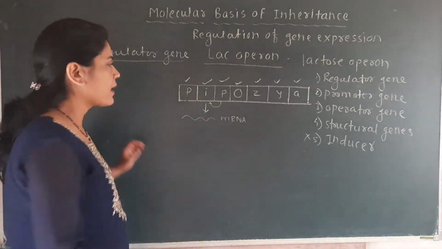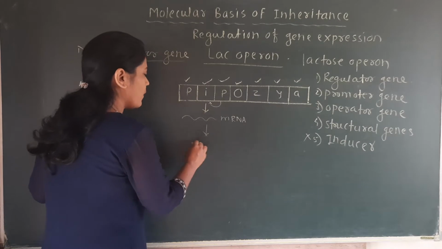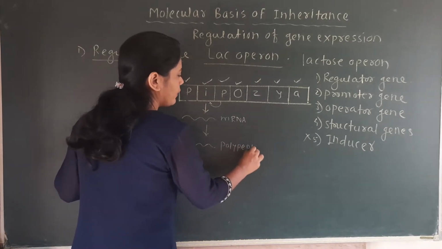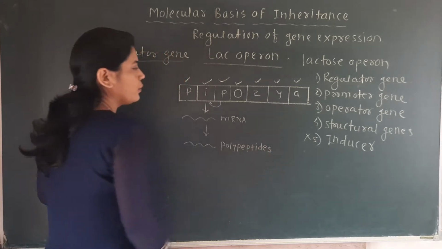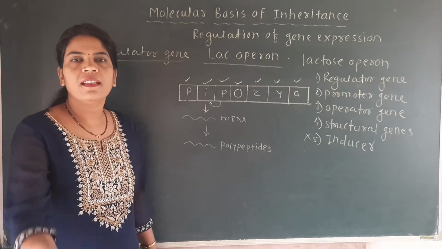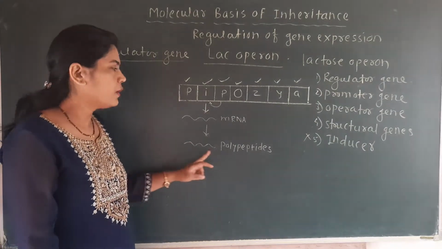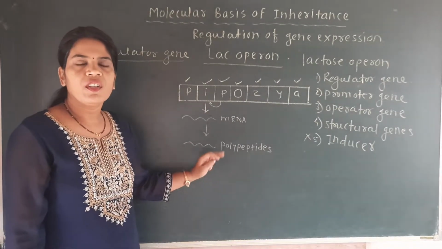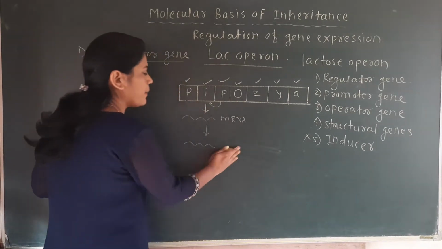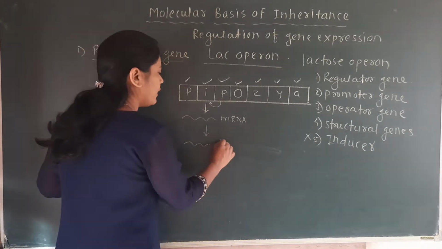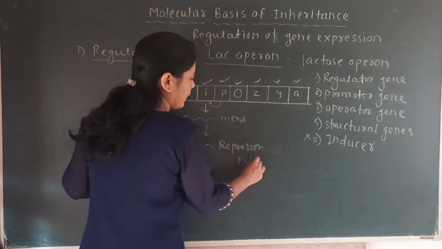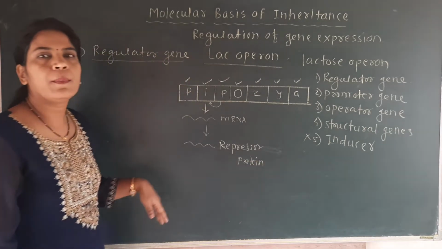This mRNA molecule later on forms the polypeptide chain, that is, what we call a protein, and the name of that protein is the repressor protein.